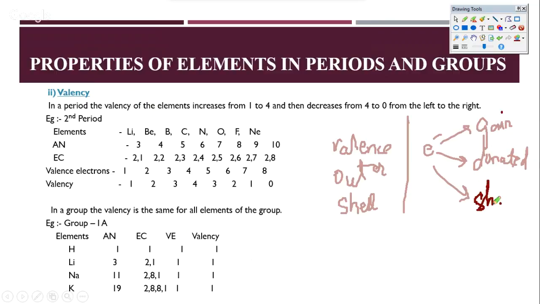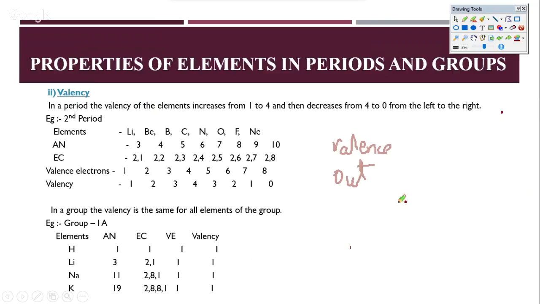Okay, so remember this difference. Valency is, after valence electrons, how many electrons you need to gain, donate or share. It's not the same as valence electrons. Generally, valence electrons plus valency should be equal to 8. That's the general case we should look at. But apart from that, valency is different from valence electrons. Please do not confuse these two terms.